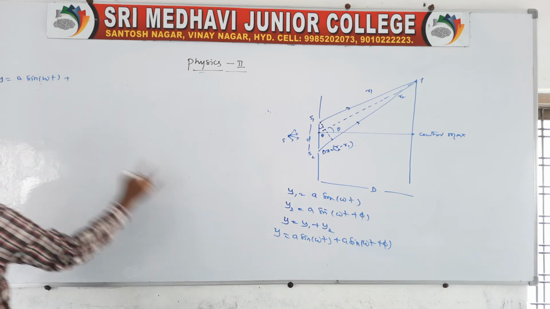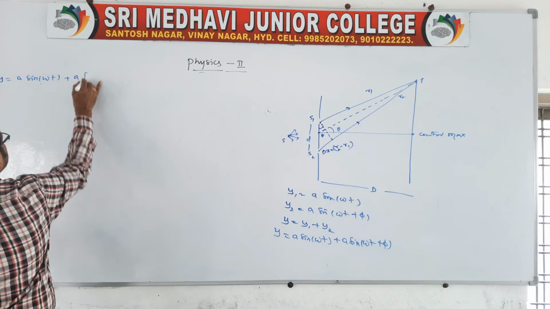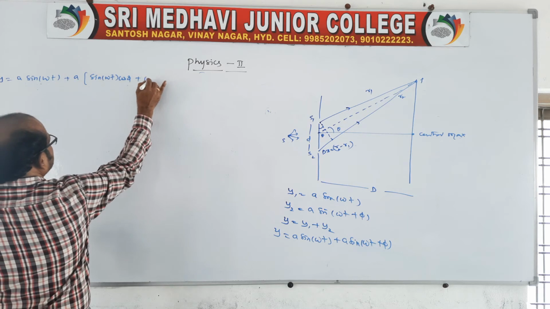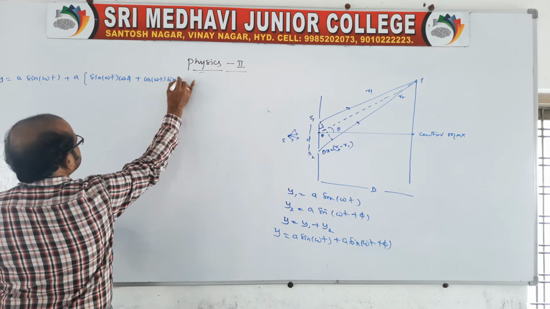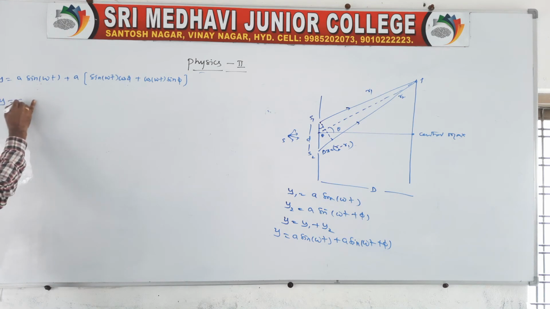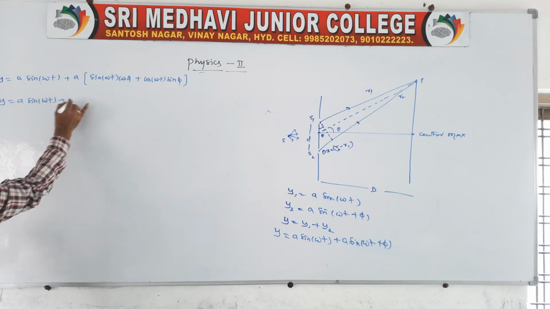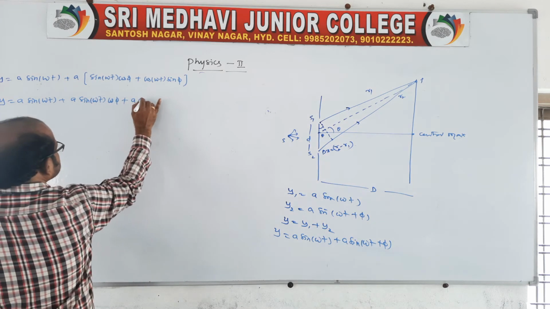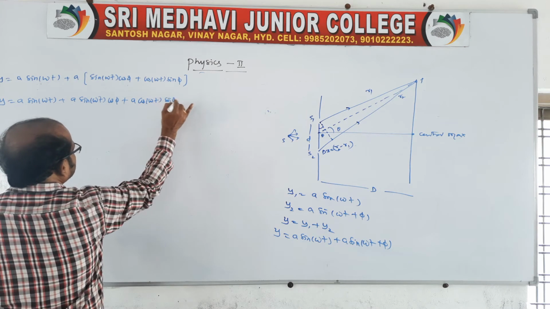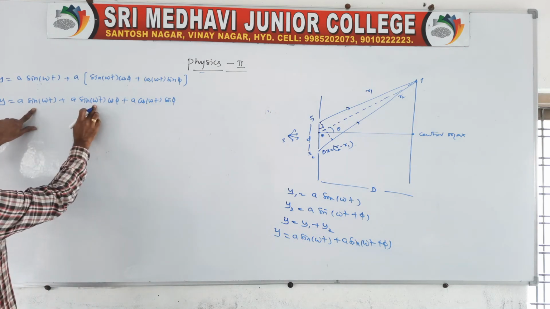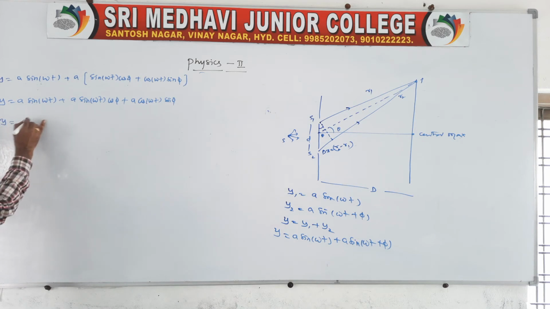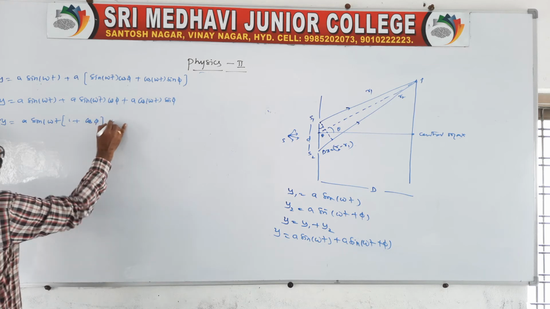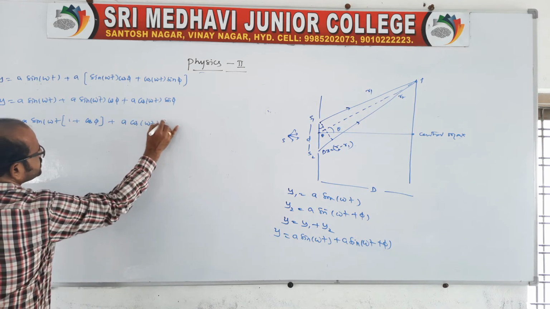plus a sin(omega t plus phi), you keep it within the bracket. You write sin omega t cos phi plus cos omega t sin phi. Now you multiply this: y is equal to a sin omega t plus a sin omega t cos phi plus a cos omega t sin phi, right? Here you look at a sin omega t, a sin omega t, you take a common from here, simple derivation part: a(1 plus cos phi) sin omega t plus a cos omega t sin phi.